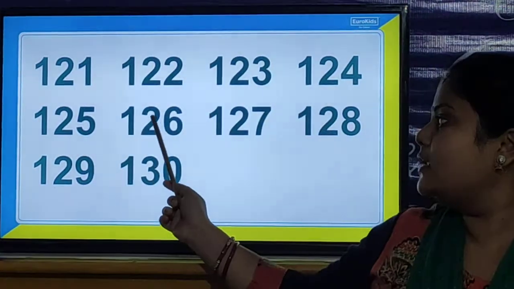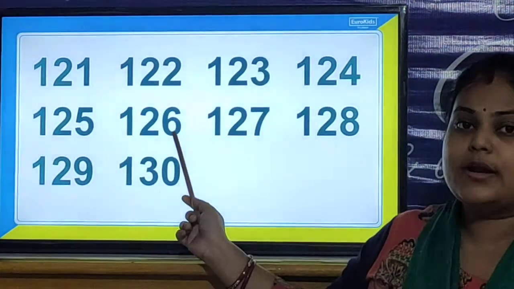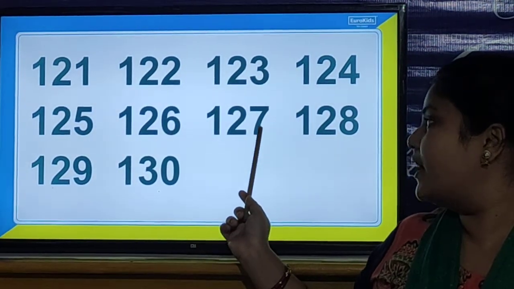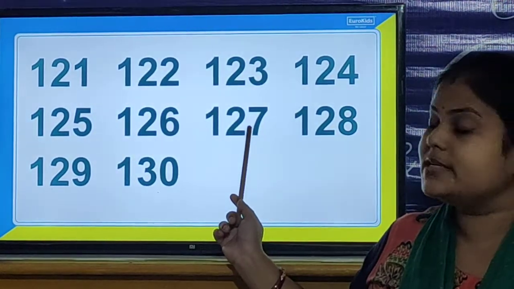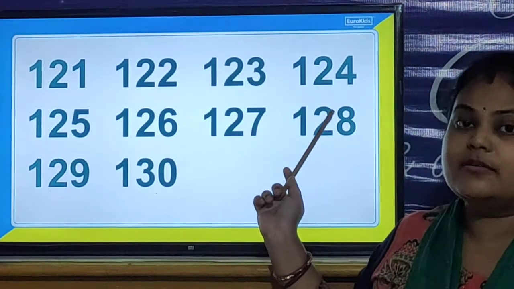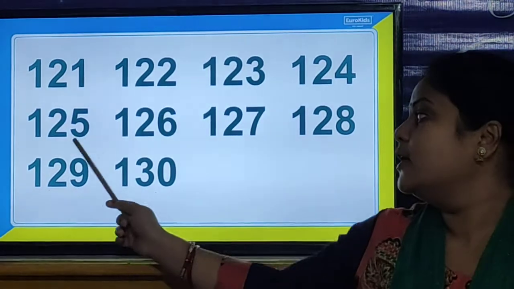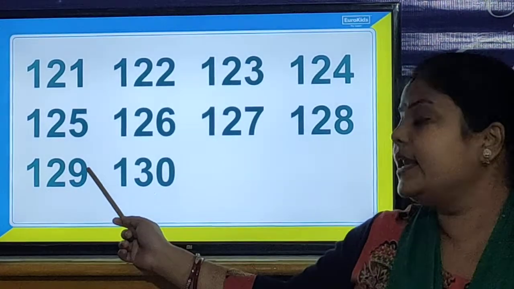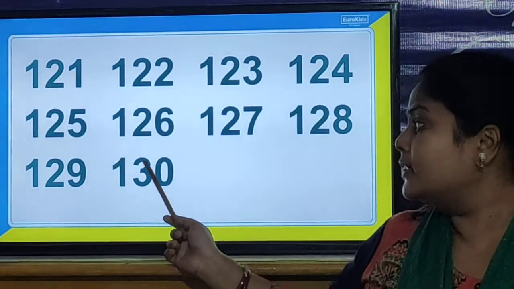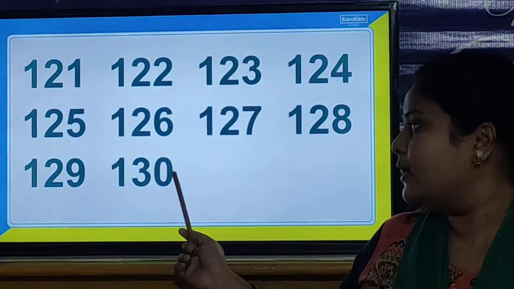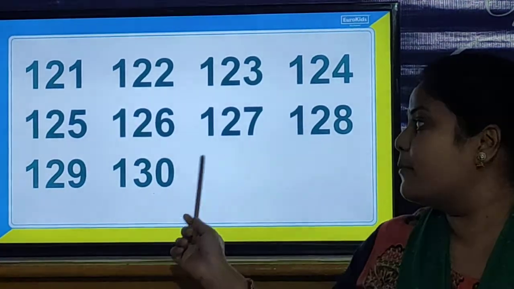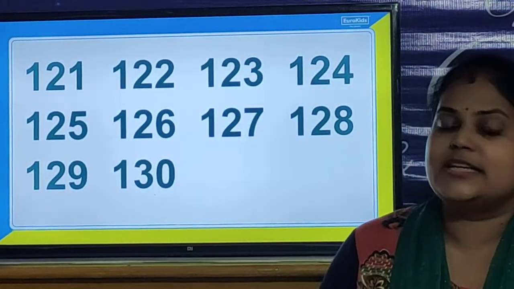126, 127, 128, 129, 130. So children, all these numbers are 3-digit numbers.